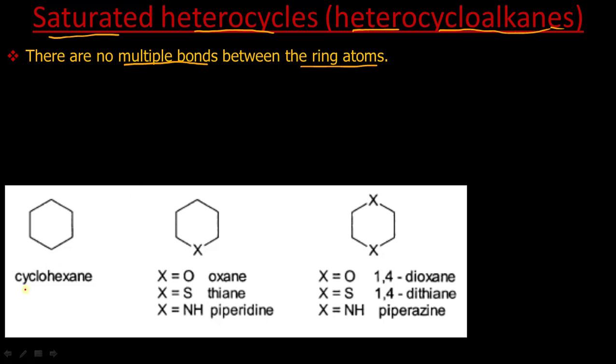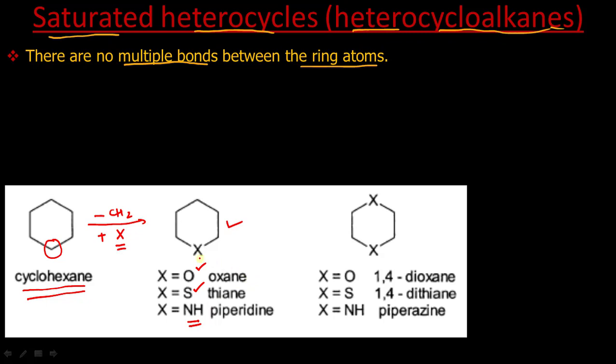Suppose we have cyclohexane. Now if we replace this CH2 group, minus CH2 plus X by a heteroatom, we will get this. Now this X can be oxygen, it can be sulfur, it can be NH. We can replace them and we will get a heterocyclic compound which is saturated.